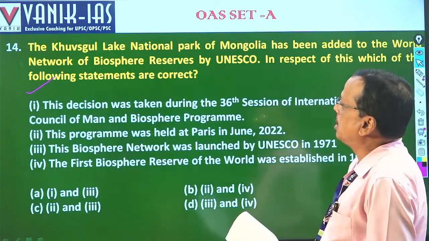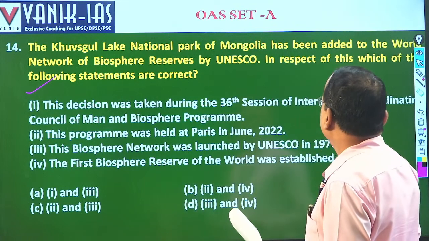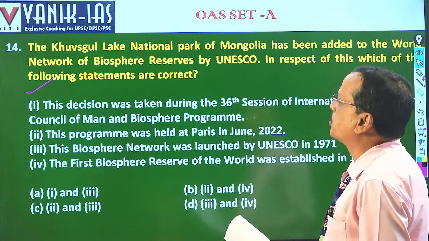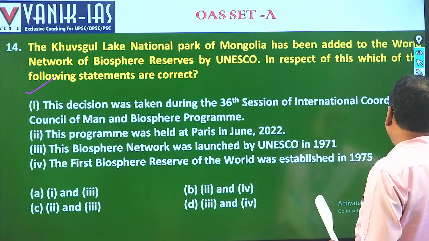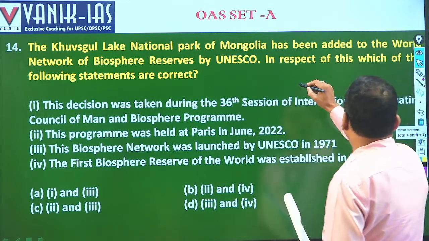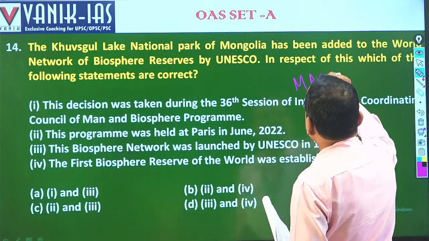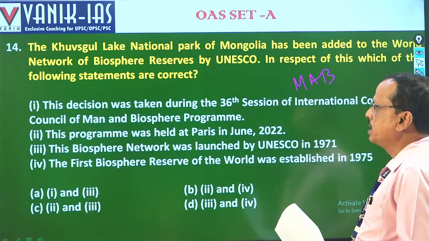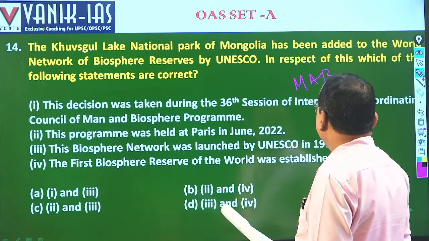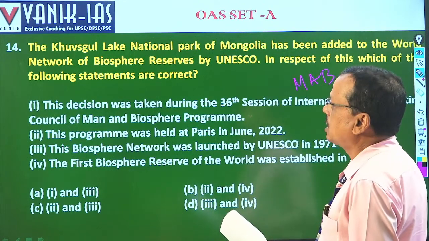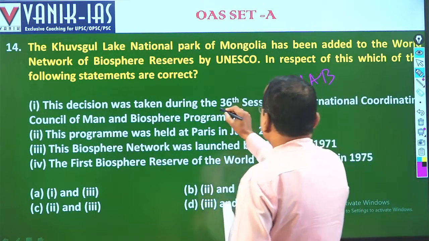The Khovsgol Lake National Park of Mongolia has been added to the World Network of Biosphere Reserves by UNESCO under the MAB programme. You know, this is called the Man and Biosphere Programme, or MAB. M-A-B, Man and Biosphere Programme. The decision was taken during the 36th session of the International Coordinating Council of the MAB programme. So it is not 36, it is taken at the 34th.